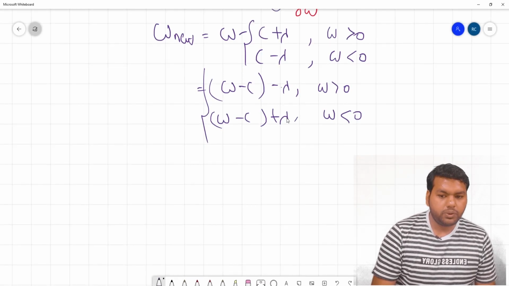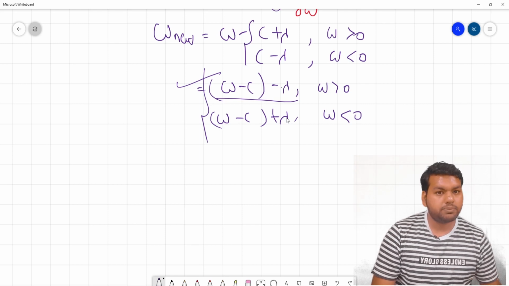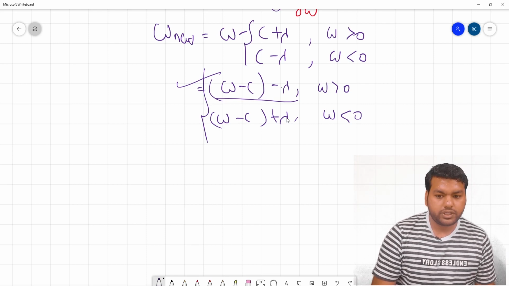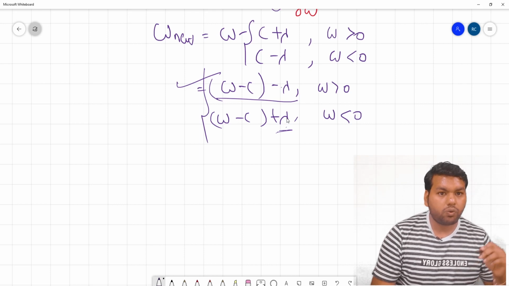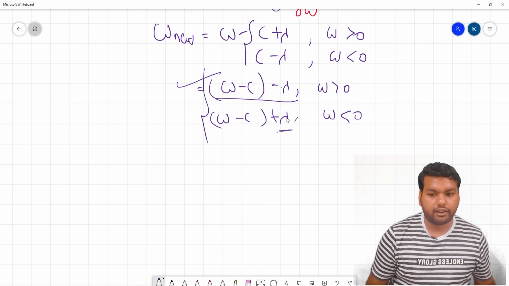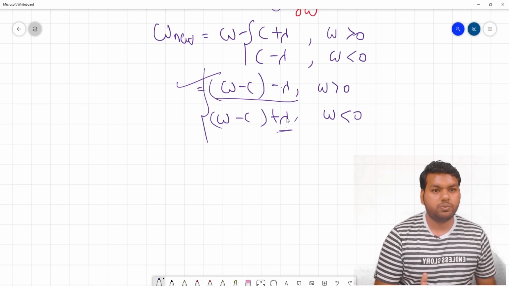If W is greater than 0, in this case lambda tries to make W less positive. And if W is less than 0, in this case lambda tries to make it less negative. So what is happening overall is that W in both situations approaches 0.